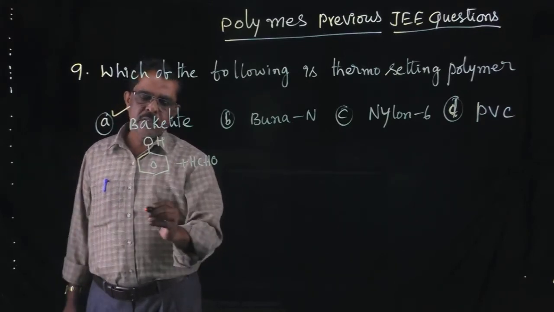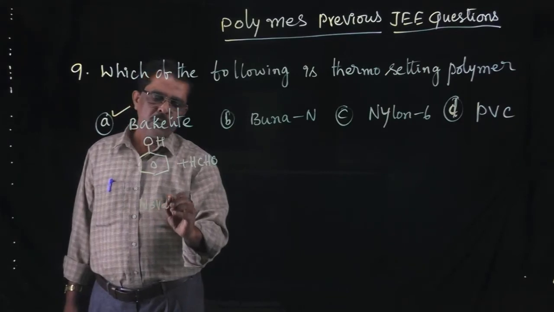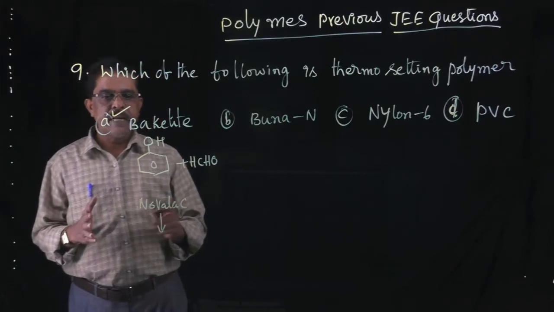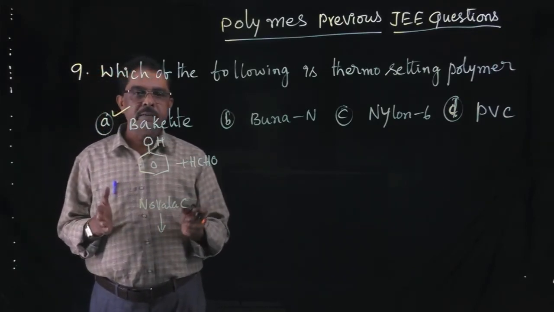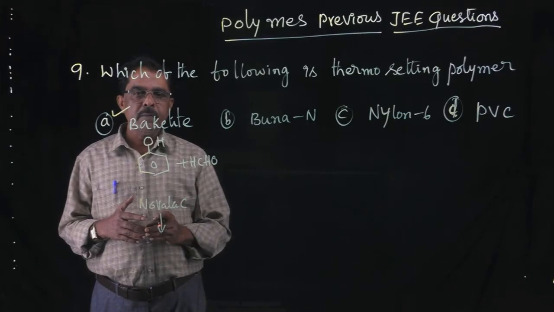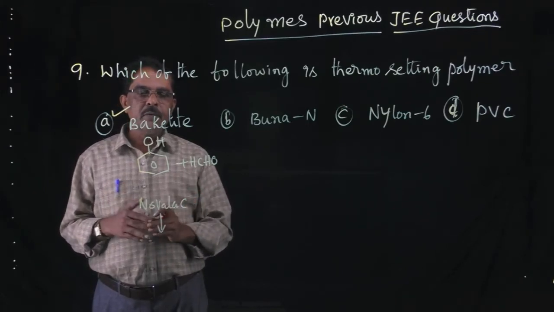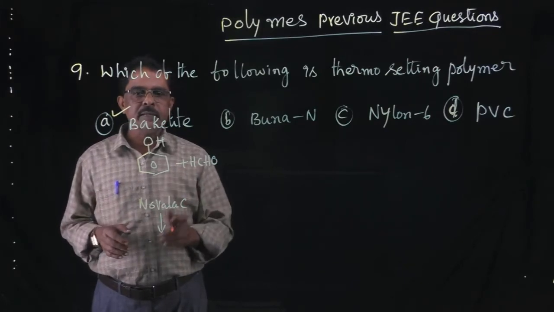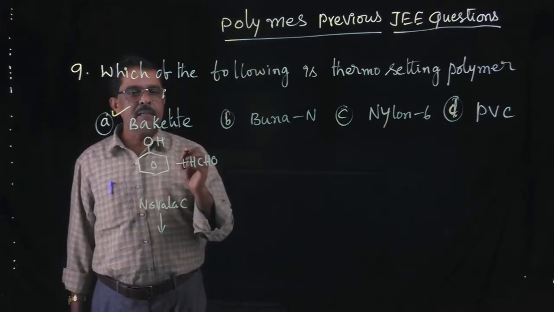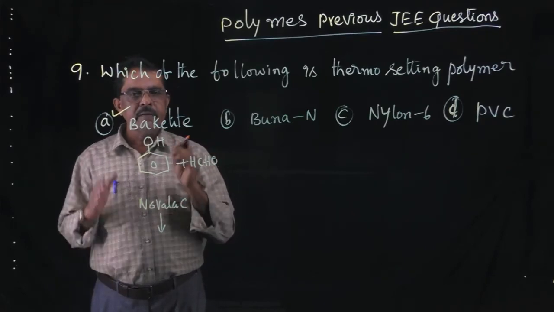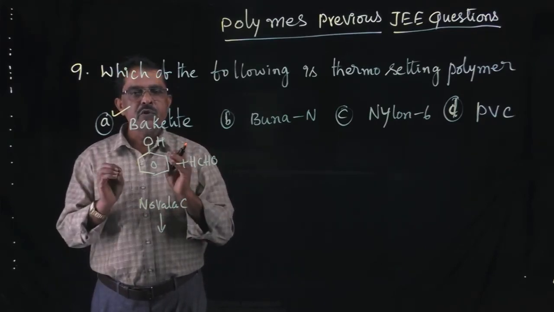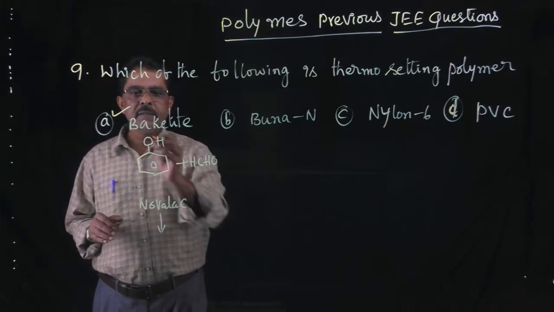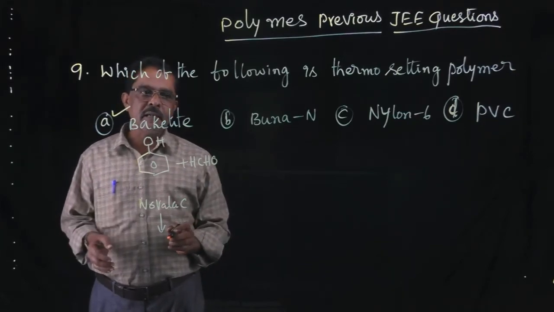On heating this Novolac, it undergoes excessive branching and becomes a stable compound and infusible. On heating it is infusible. Right? Understand? So thermosetting polymer has the capacity to be an infusible material. This bakelite is used in making electrical switches.